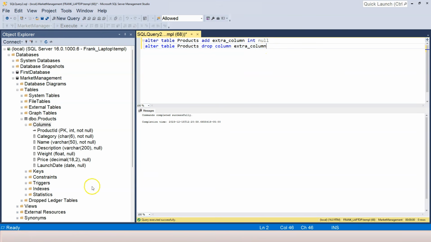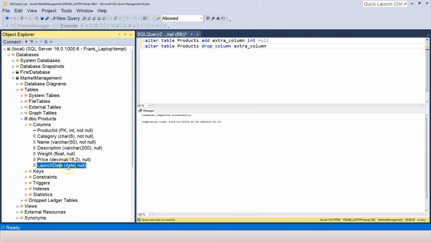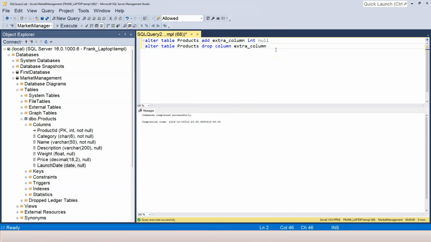Now, if I want to make a change to an existing column. For example, I want to change the launch date. Instead of using the data type date, I want to use datetime, just to be more accurate. So again, I'm making a change. So I say alter table followed by the table name. And then I'm making change to the column. So I'm going to say alter column followed by the column name, launch date. Now I just need to specify the new data type, which is going to be datetime, and I don't have to specify the column constraint. If I don't, that means there's no constraint.